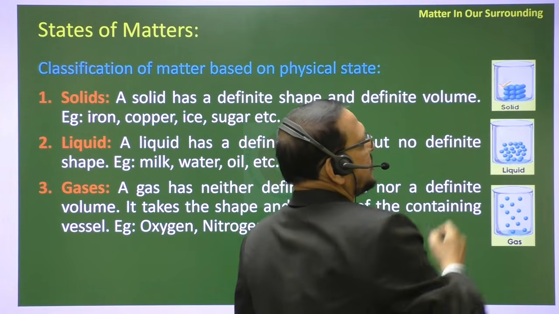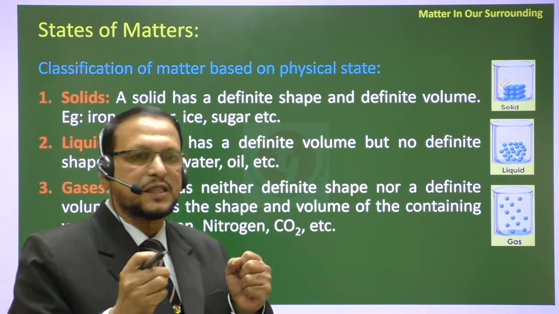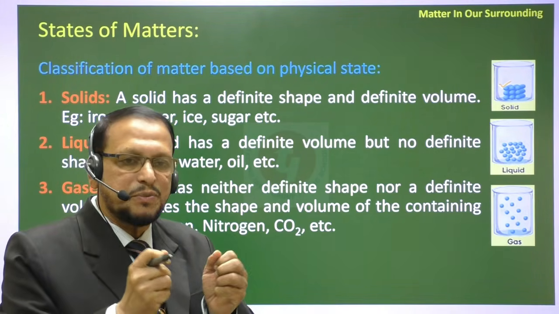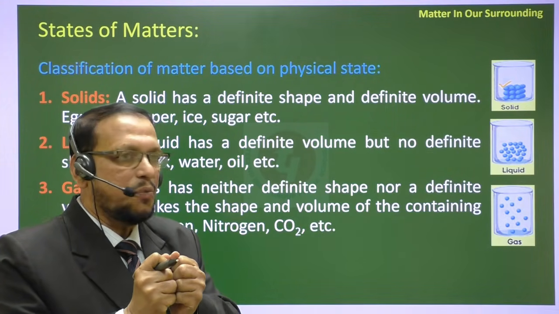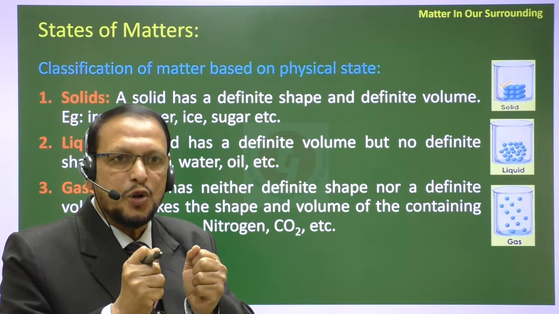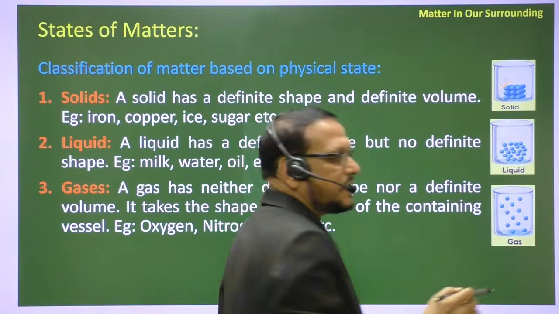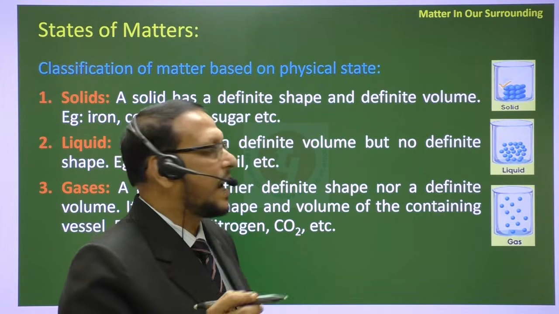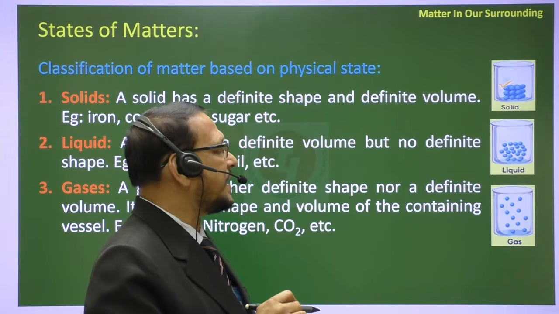In solids, the particles are the most closely packed, and the intermolecular force, the force of attraction among the molecules, is the highest. If the distance is least, then the force is highest. If the distance is more, the force is less. So in solids the intermolecular distance is the least, and that's why the intermolecular force is the highest.